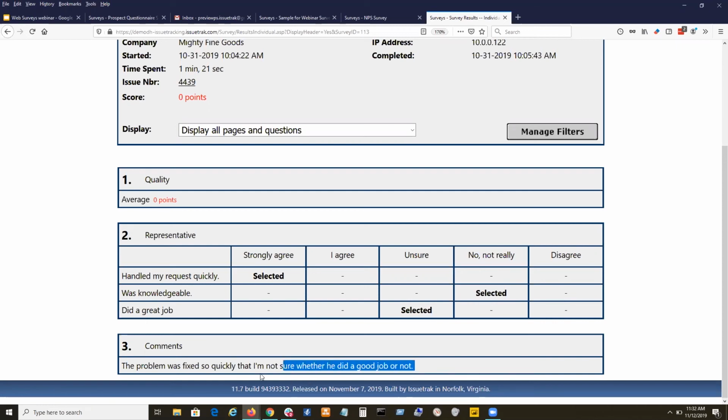That's why I really love those comments question. We fixed this guy's problem so quickly that he's not sure whether we did a good job or not. We didn't explain what was going on or how to keep that from happening again to this respondent. So next time maybe we can take a little bit more time and explain that to him, and we'll probably end up with a better result.